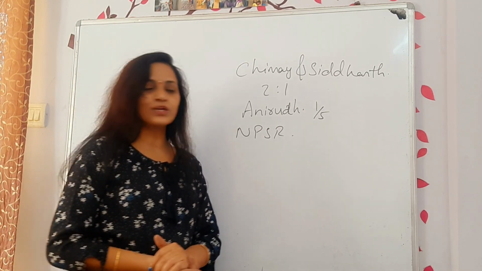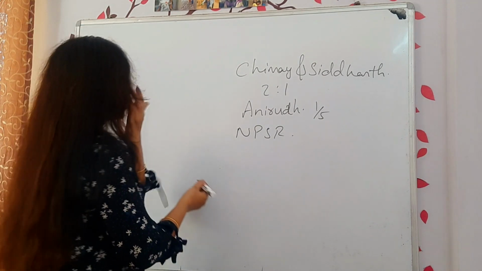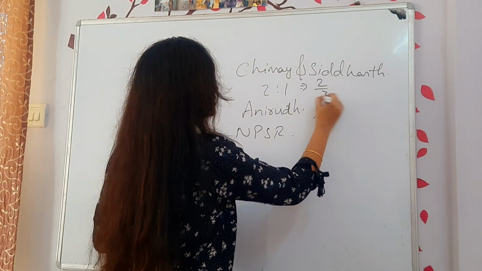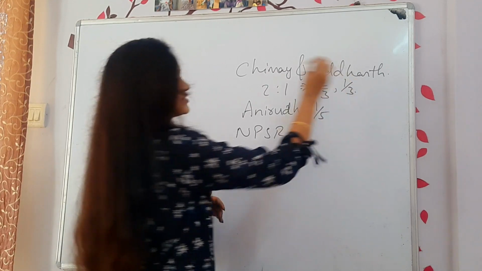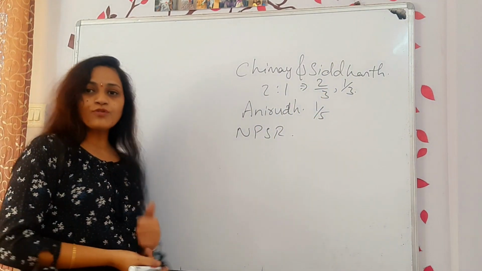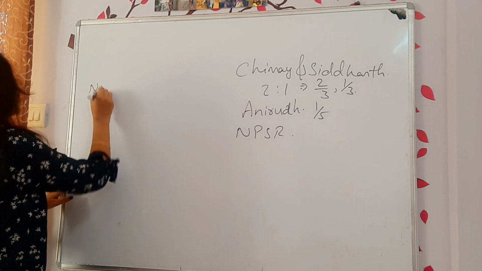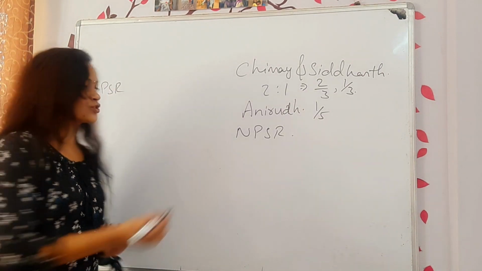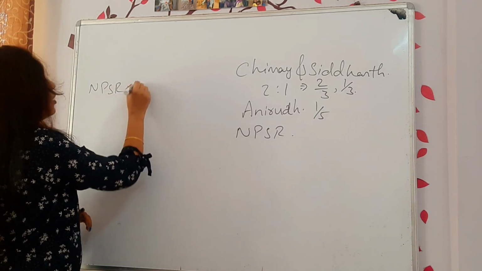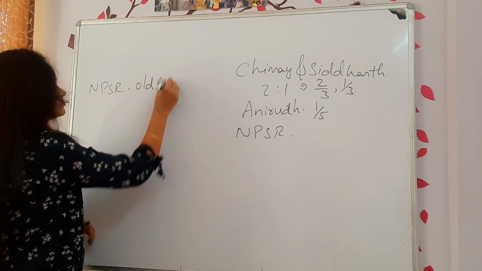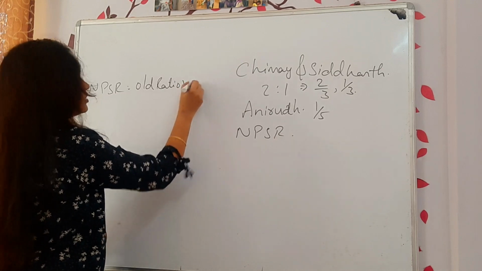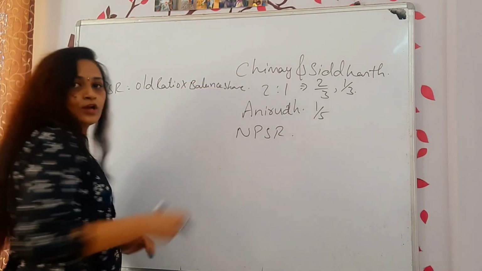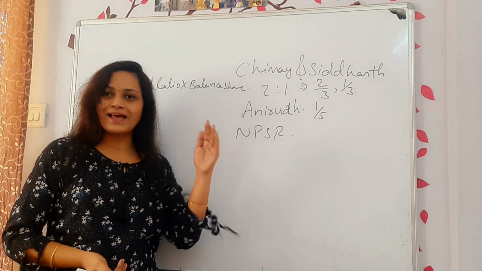How do you find that out? What is the old ratio of Chinmay and Siddharth? It will be 2/3 and 1/3. Now to find the new profit sharing ratio, I call it NPSR. New profit sharing ratio is equal to old ratio into balance share. Old ratio into balance share.